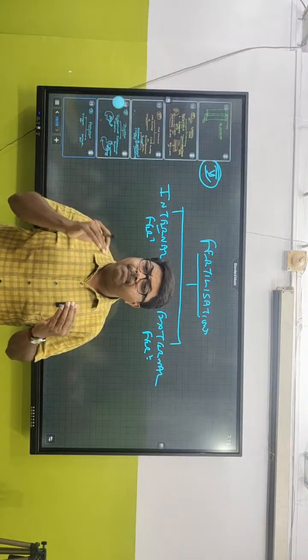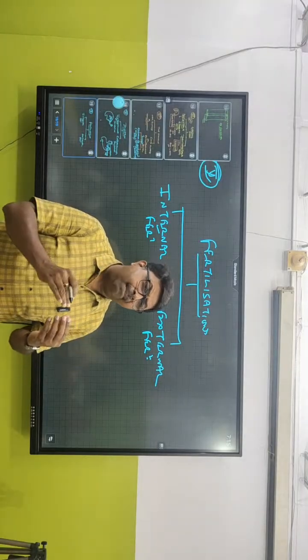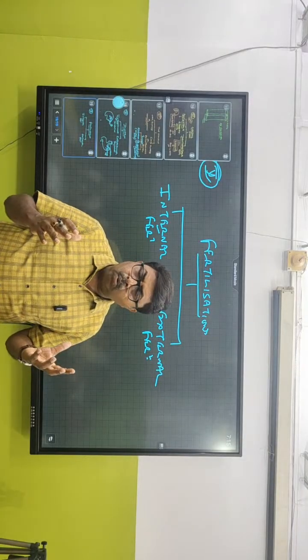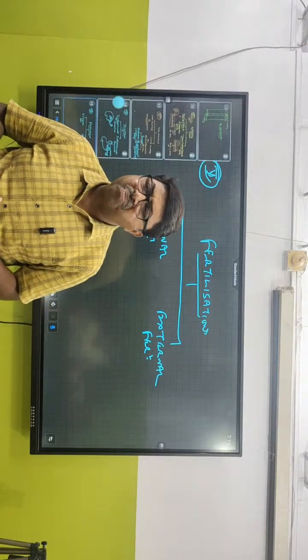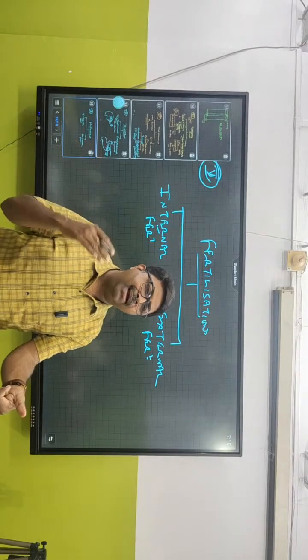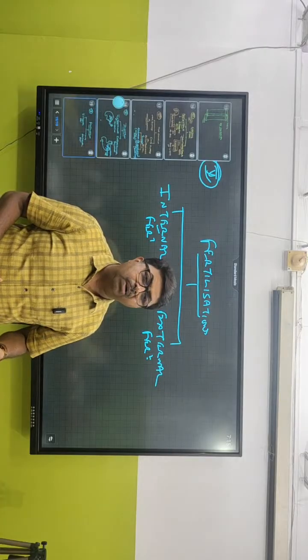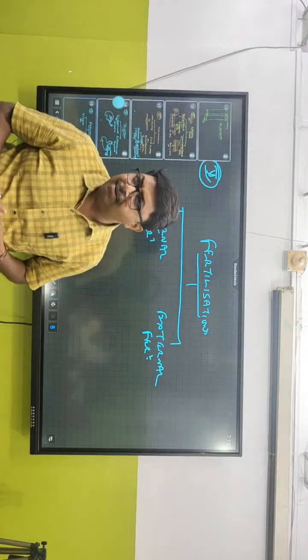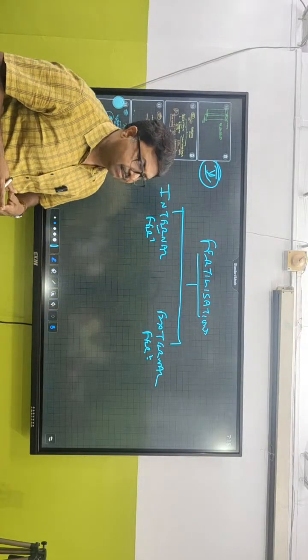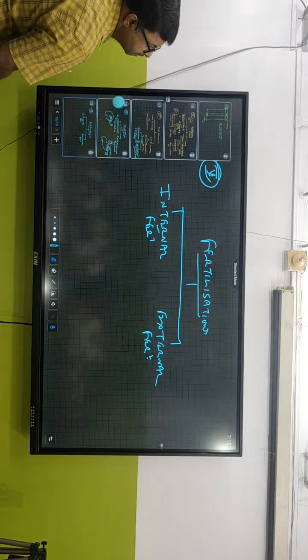That means the union between sperm and ovum, the union between two gametes, that is syngamy, when it takes place outside the body or inside the body? Outside the body. The chances of fertilization will be more in external or more in internal? Come on. More in internal. Okay? Very good. So this is about fertilization that we can classify them into two different categories.